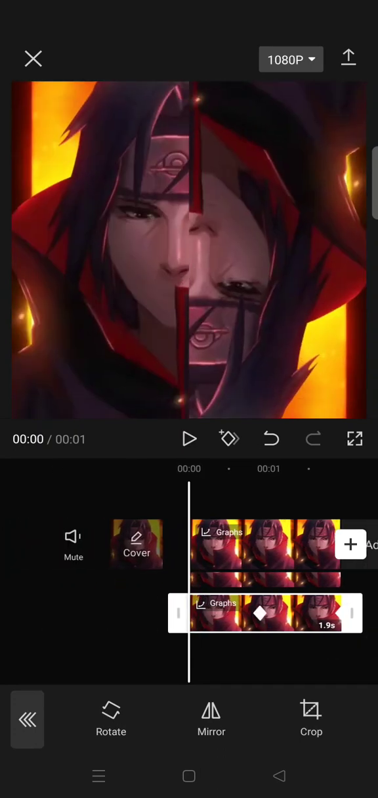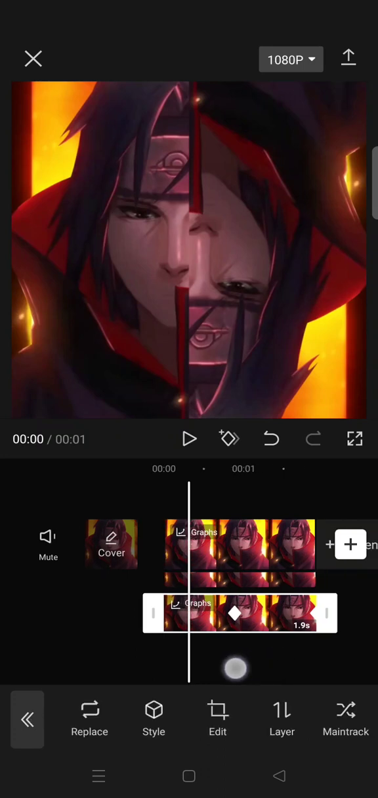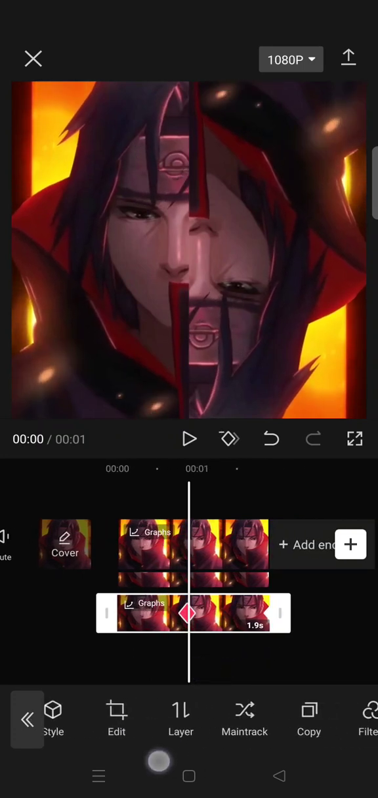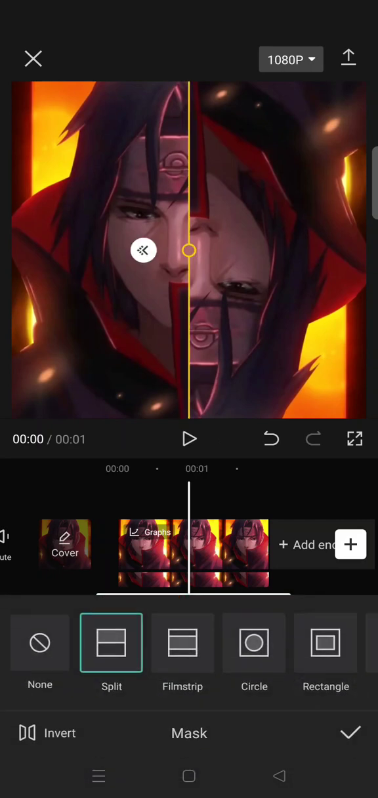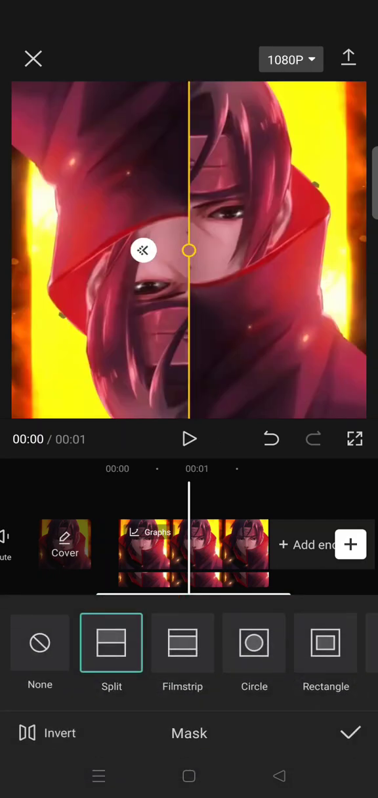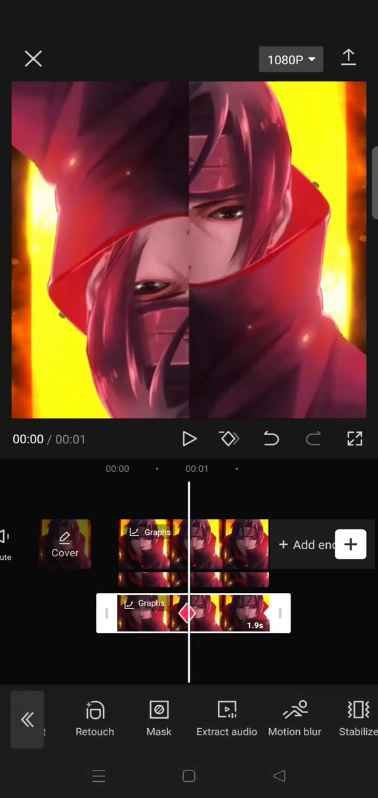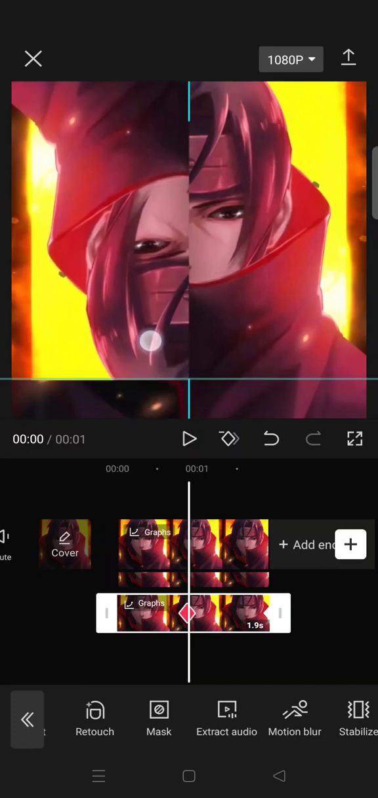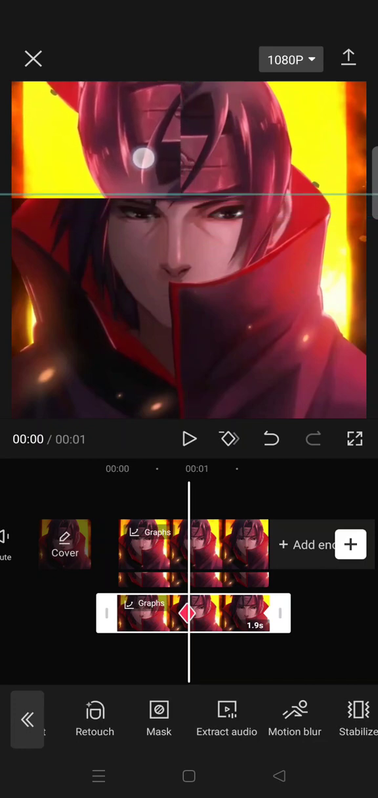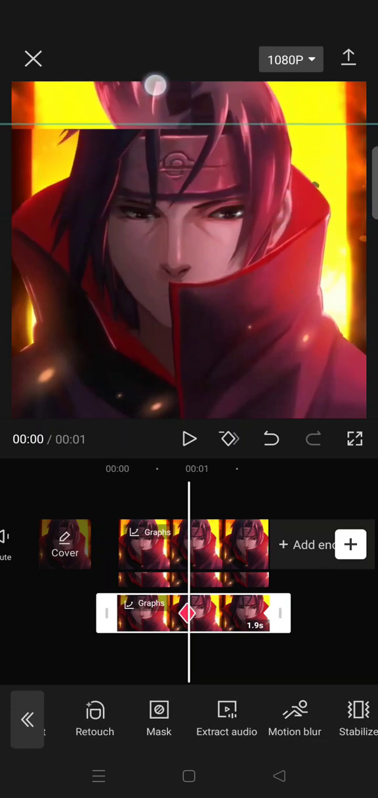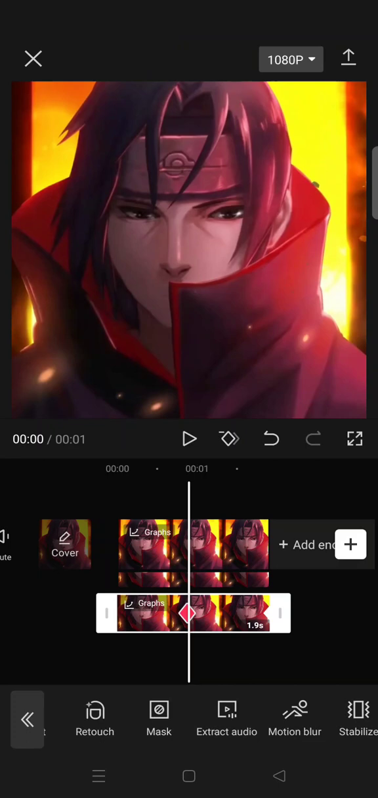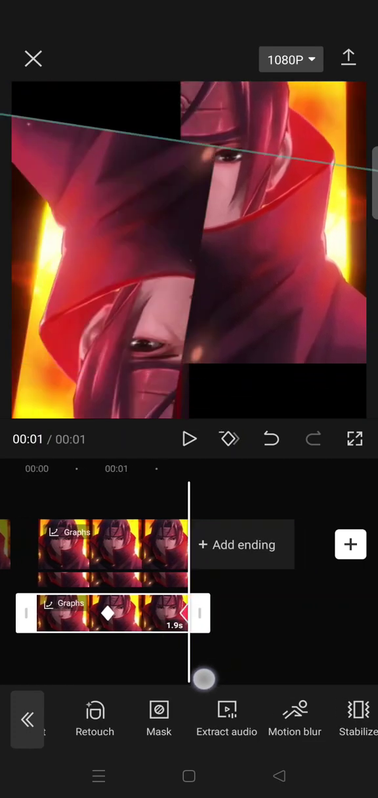Okay, and then after that, in the first keyframe, go to mask, then click on invert. Click on the check icon, and now in the first keyframe still, move the clip up until you can't see it. Okay, like this, and then move the clip on the second keyframe until you fill the black part.